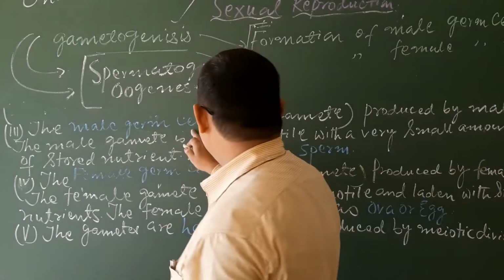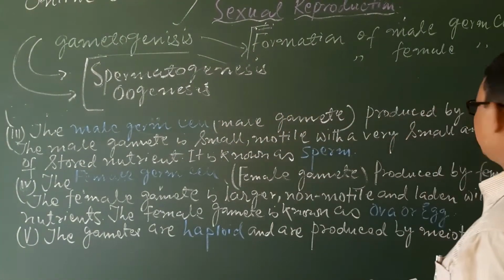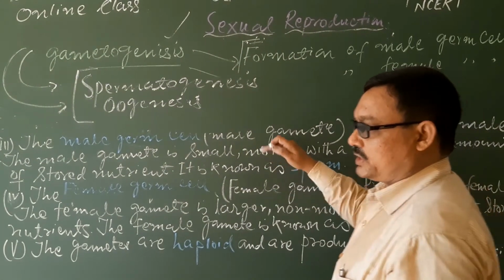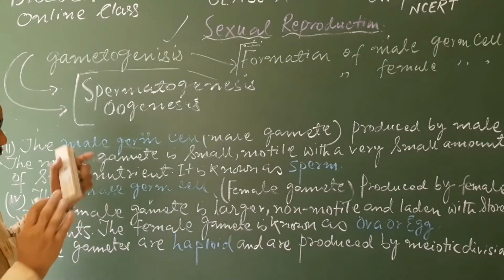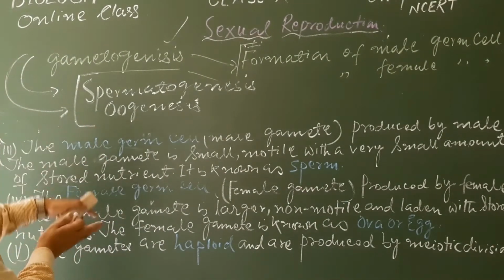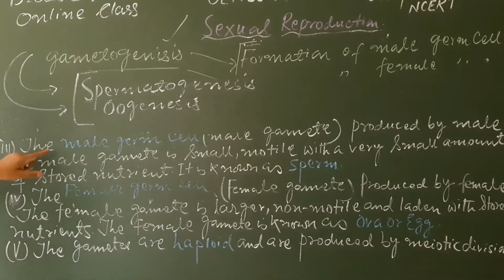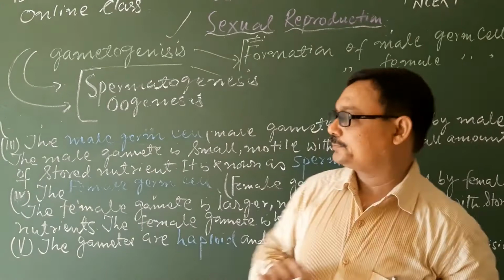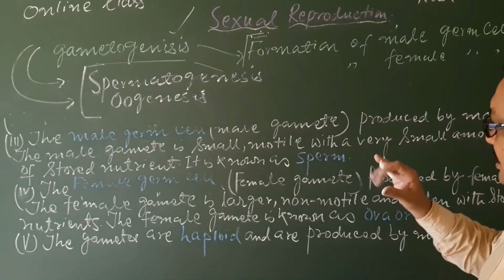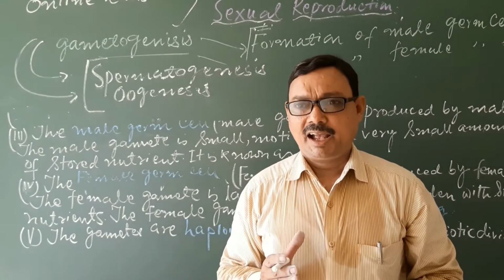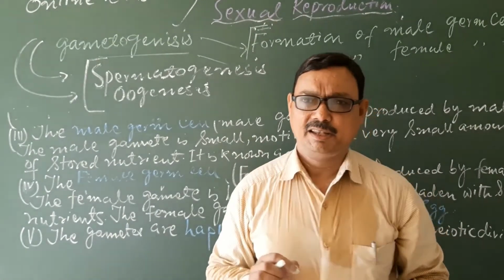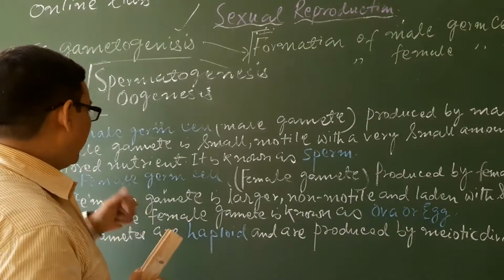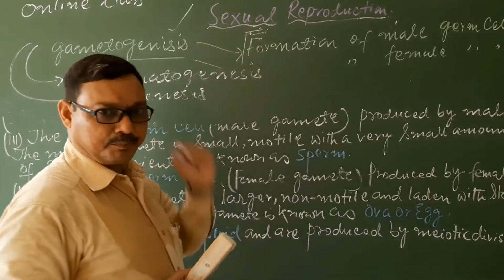The male germ cell, the male gamete, is produced by the male. The male gamete is small. These are the special features of the two dissimilar gametes. What is the special feature of the male germ cell? The male gamete is small, motile, and has a very small amount of nutritive material, and it is known as sperm.